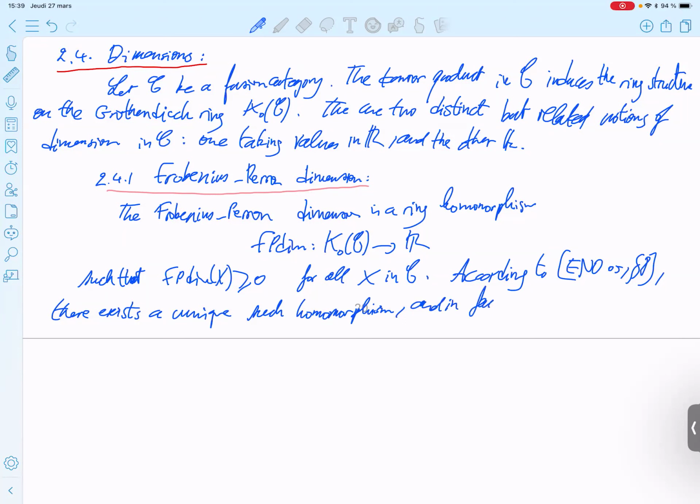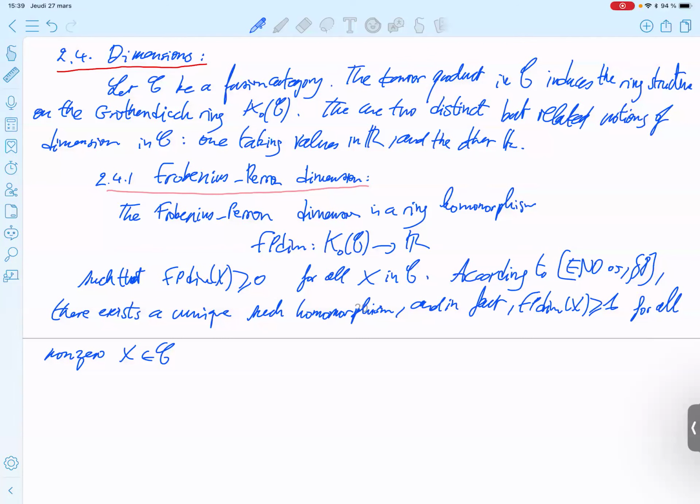In fact, the Frobenius-Perron dimension of X is greater than or equal to 1 for all non-zero X in C. And the value is an algebraic integer.